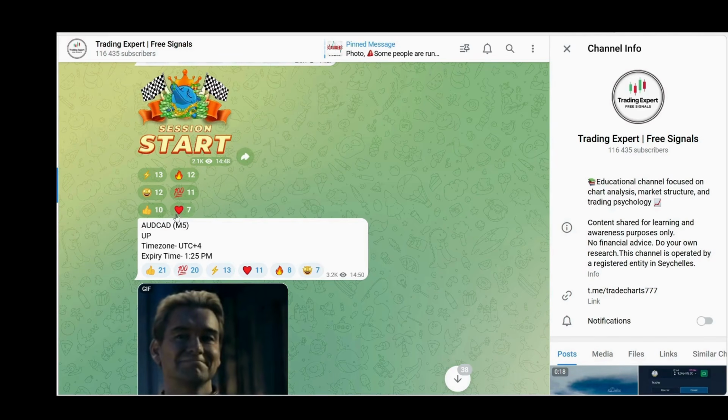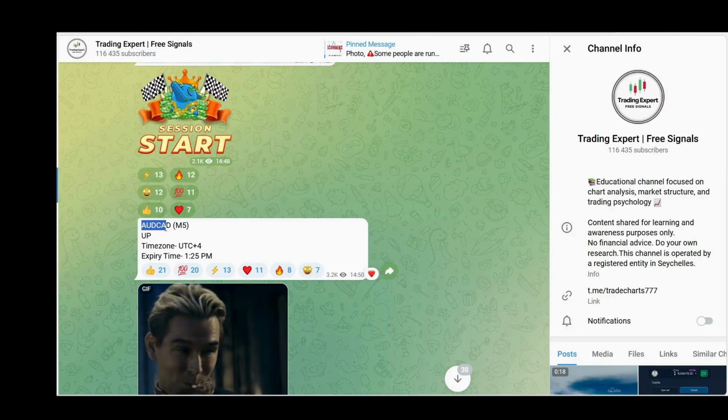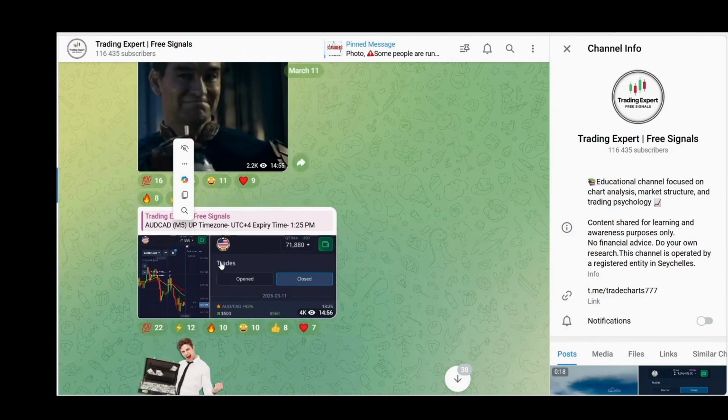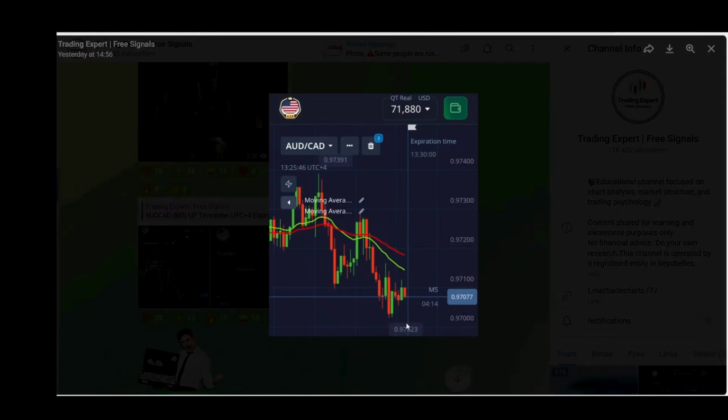This is our free group where we provide signals. Here you can see the session has started and we provided a signal on AUDCAD for an upside move. The logic behind this trade is that you can see a red candle which left a wick on the upside. Then again, another red candle also left a wick on the upside. That's why we provided a signal for the upside move, and this trade was an amazing win.